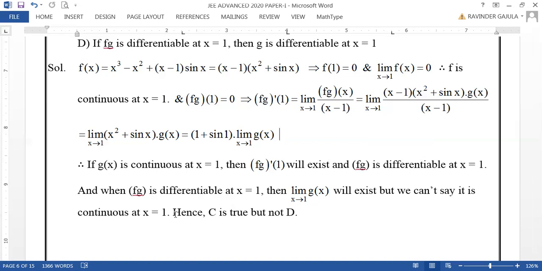Hence, both option C and D are the converse of option A and B. So, B is the converse of option A, D is the converse of option C. Hence, converses may not be equal. Hence, option C is true but not D. That is the right answer. Okay.